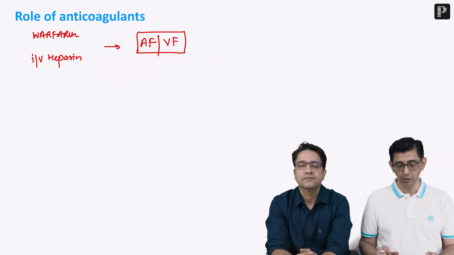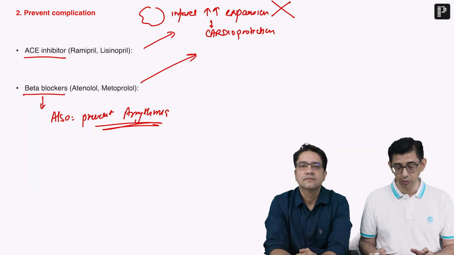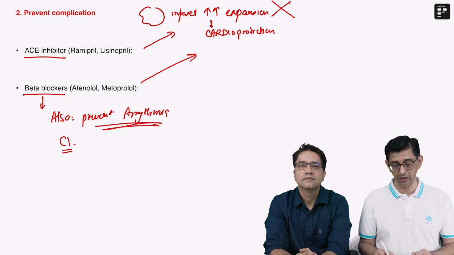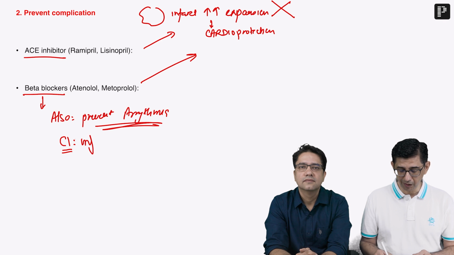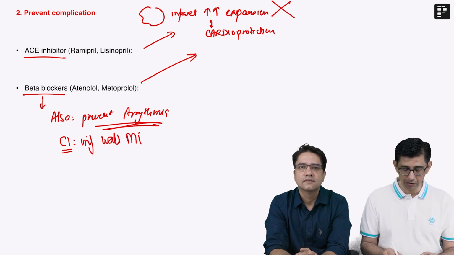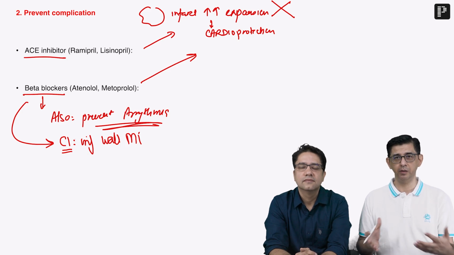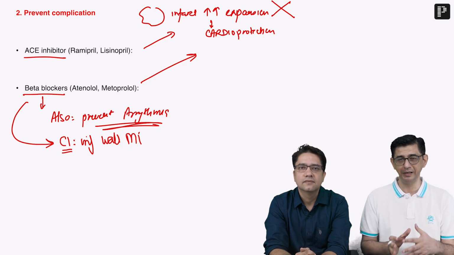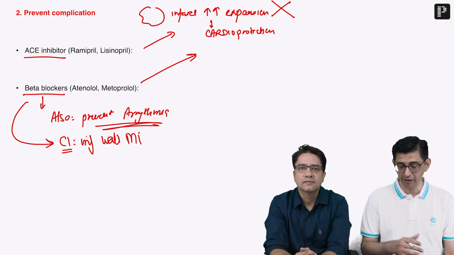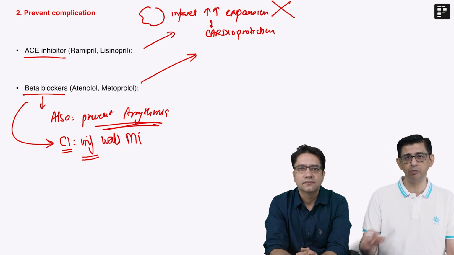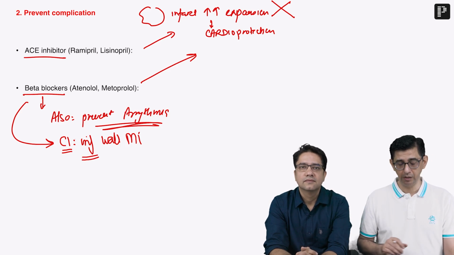An additional point which we would like to mention is a word of caution with respect to beta blockers, that inferior wall MI usually has bradycardia associated. Because of bradycardia, which would be heart rate less than 60, this would again be a question: when would beta blockers not be given? Though we were praising beta blockers, that they cause a substantial reduction in mortality by reducing oxygen consumption of the heart, decreasing the size of the infarct and the progression of the infarct or the infarct expansion, we would not be giving it in cases of inferior wall MI. So those points have to be remembered, especially with respect to nitrates and beta blockers primarily.